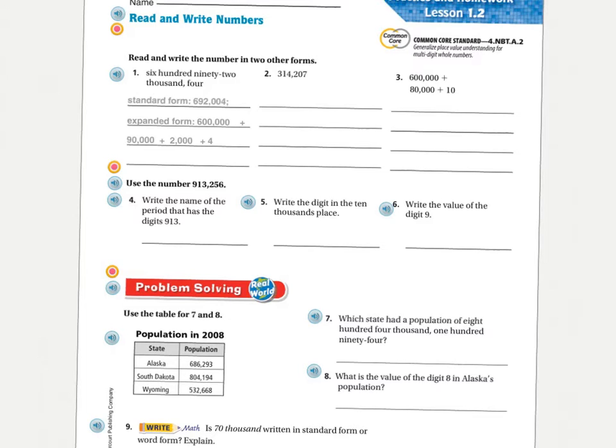Okay, I'm going to write W and E just to give me the clues. All right, so we start with the highest period. Because we're reading, we're going left to right. If we're adding things or multiplying, we would go right to left. But because we're reading, that's what we're going to do. So word form. Let's read the highest period first. So that would be the thousands period. What are the numbers in the thousands period, everybody?